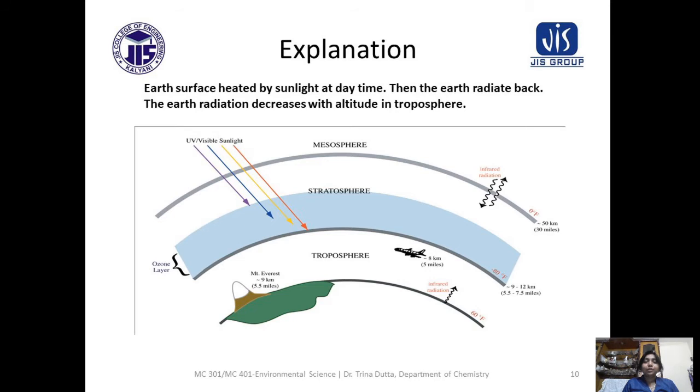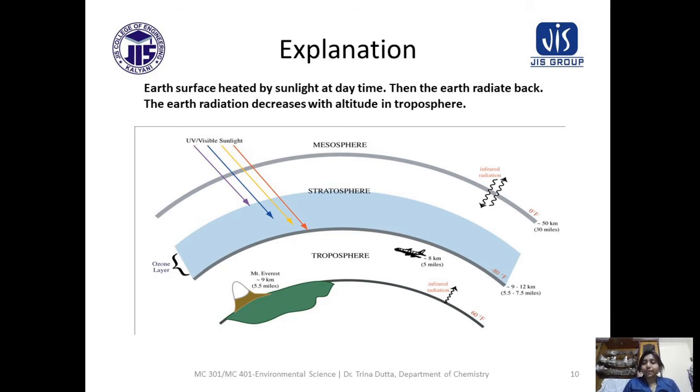So first I would like to tell you about lapse rate. What is lapse rate? Lapse rate means the temperature changes with the altitude. If the temperature decreases with altitude, that is called positive lapse rate. Generally we see that in troposphere, temperature decreases with altitude. It is the positive lapse rate. If temperature increases with altitude, that is called negative lapse rate. So we get it in the stratosphere.